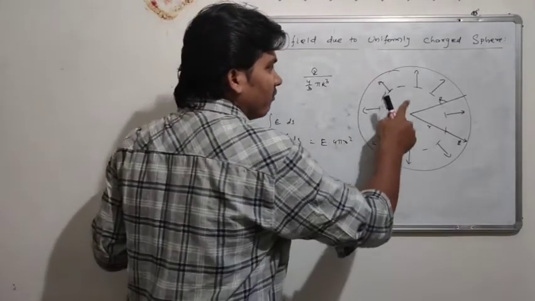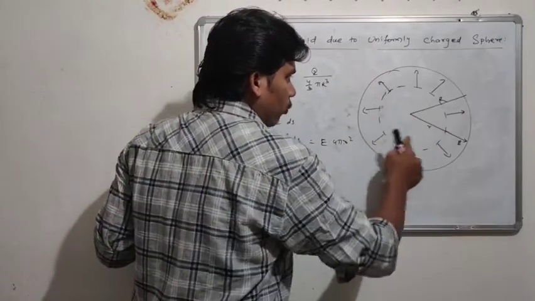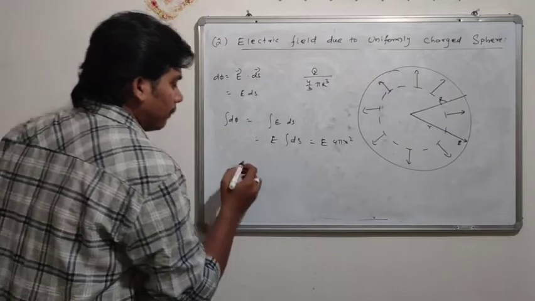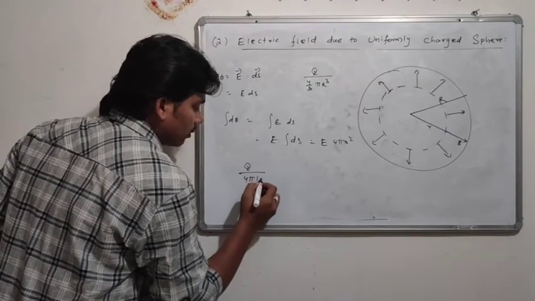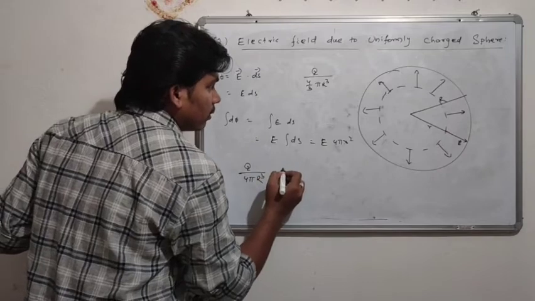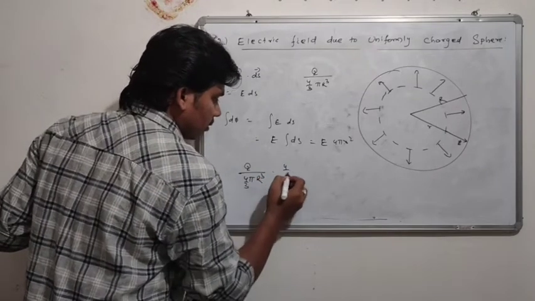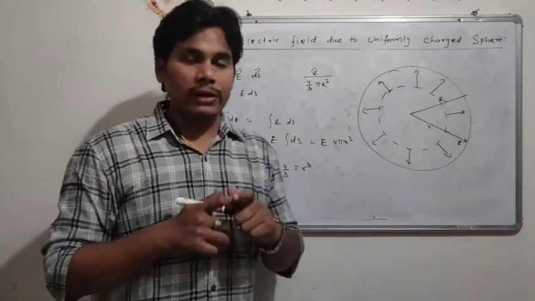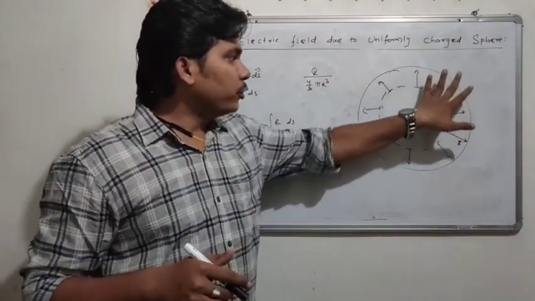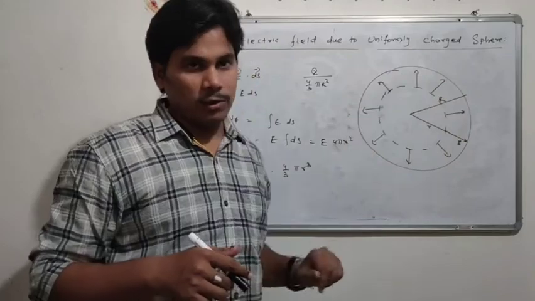To find in this much of volume what is the charge, we can multiply this charge with this volume. Again I am repeating. Now we know that Q charge is uniformly distributed within this volume.